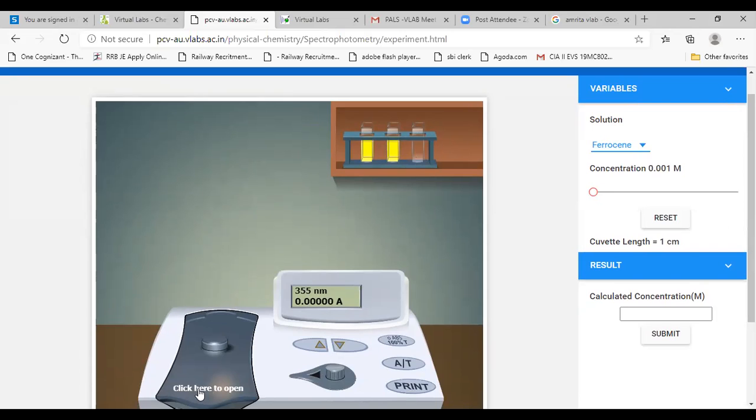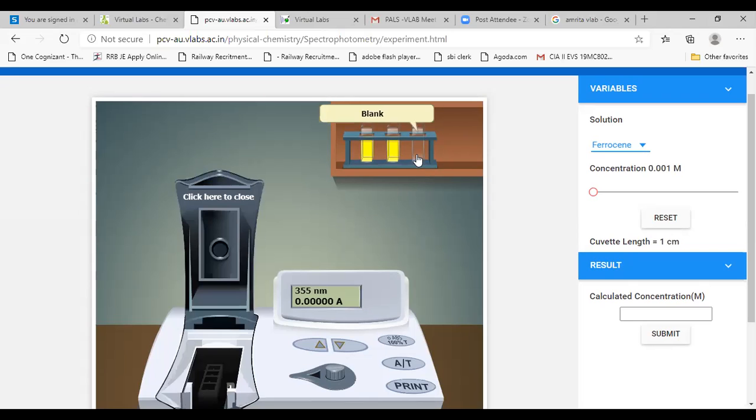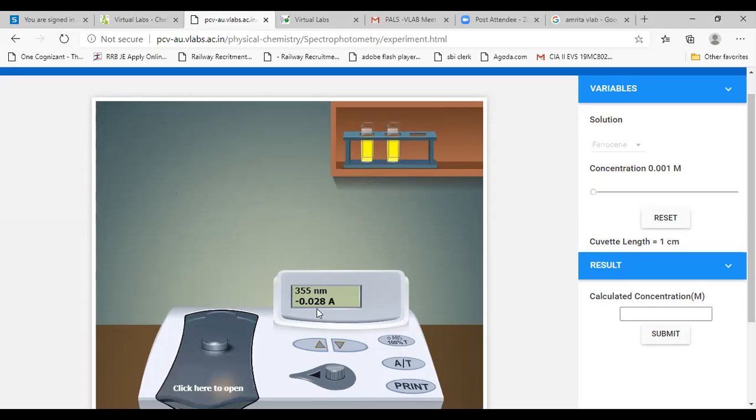Here we have an option of "click here to open". If you click this, it will open. First of all, let me take the blank solution. The blank solution cuvette is inserted in this. Now I can close this lid, and actually this is not a suitable wavelength. We have to set a suitable wavelength so that the absorbance will be clearly shown. If you want absorbance, you can click the A button. This is actually transmittance. Transmittance or absorbance, anything you want, you can measure.